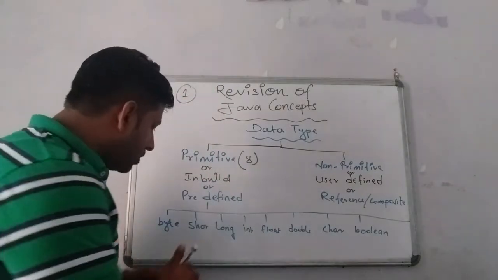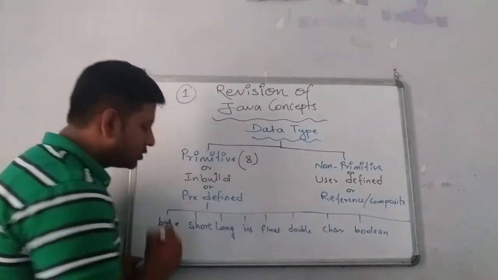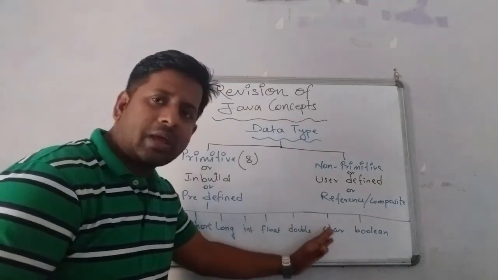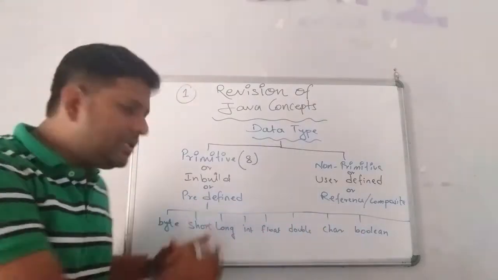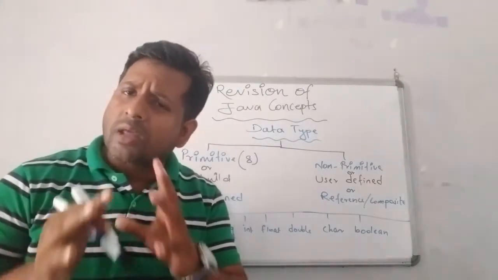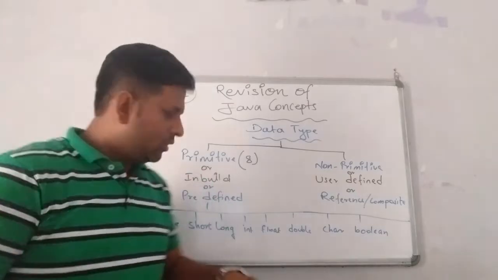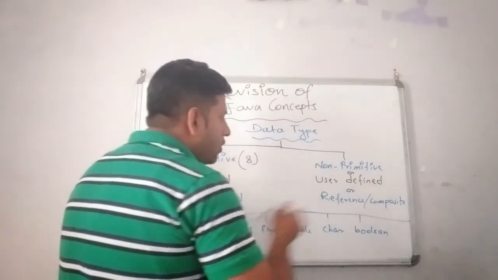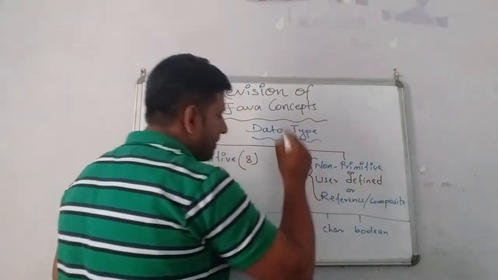Byte, short, long, int, float, double, char, boolean. Each data type has different functions. We'll discuss this later. First we'll come to the case of non-primitive data types.